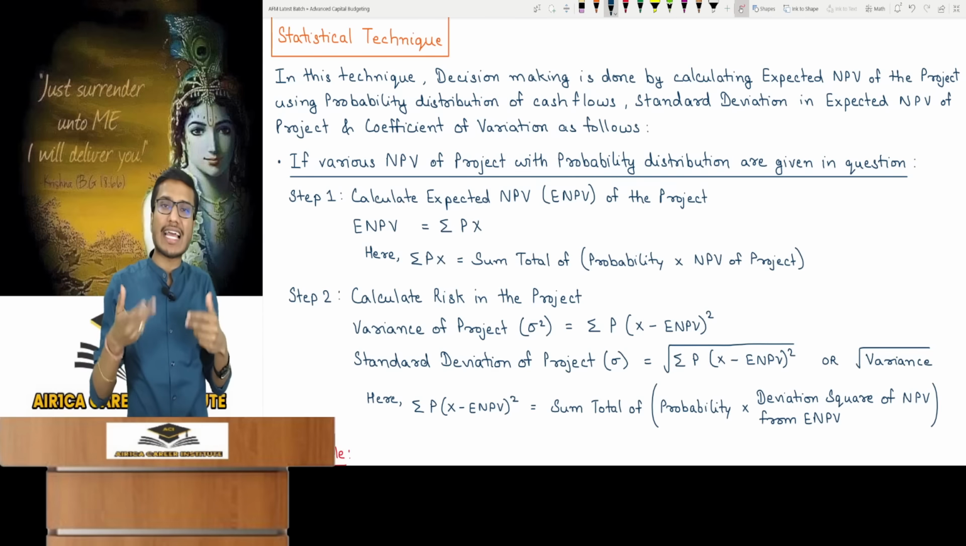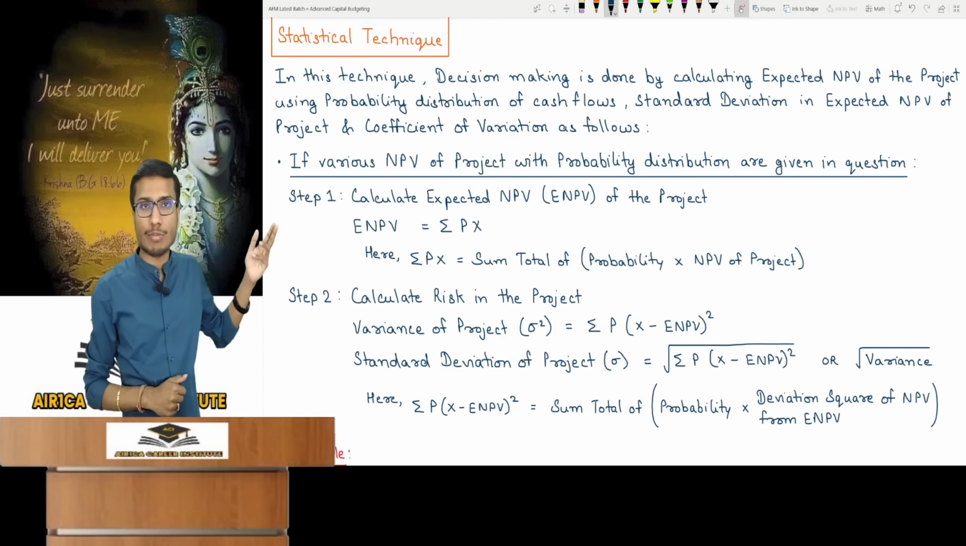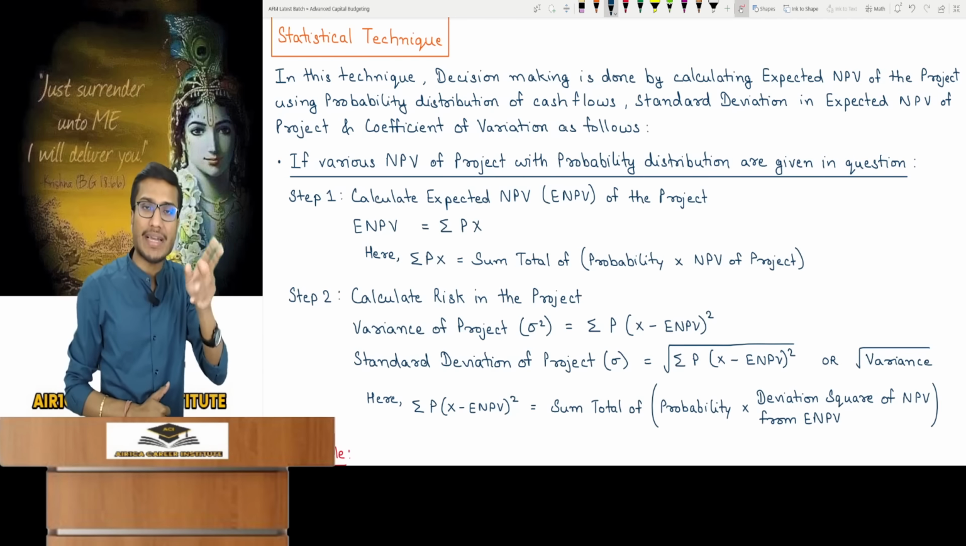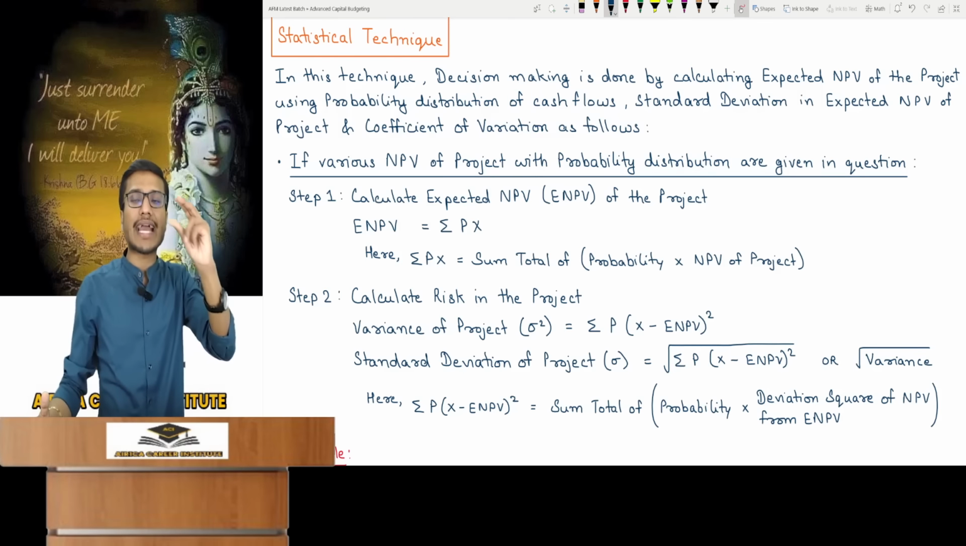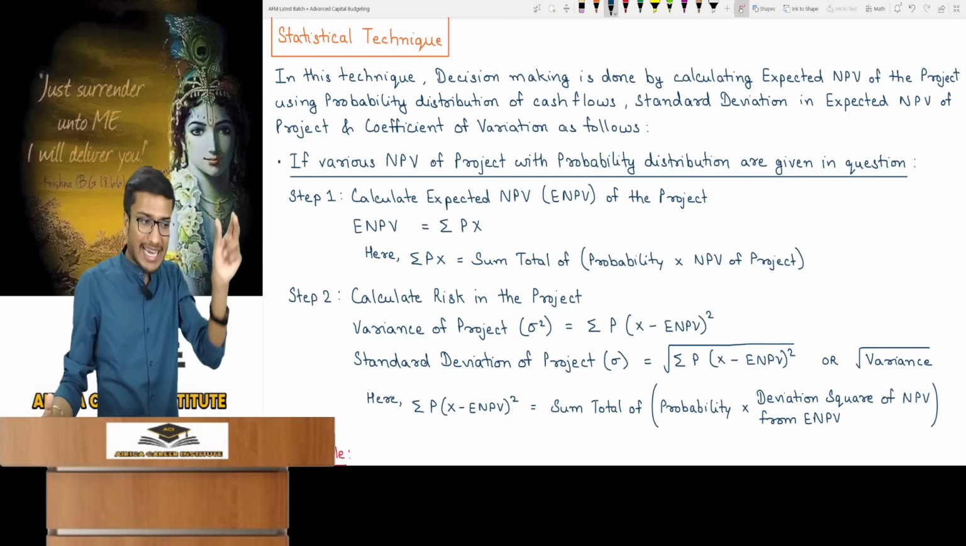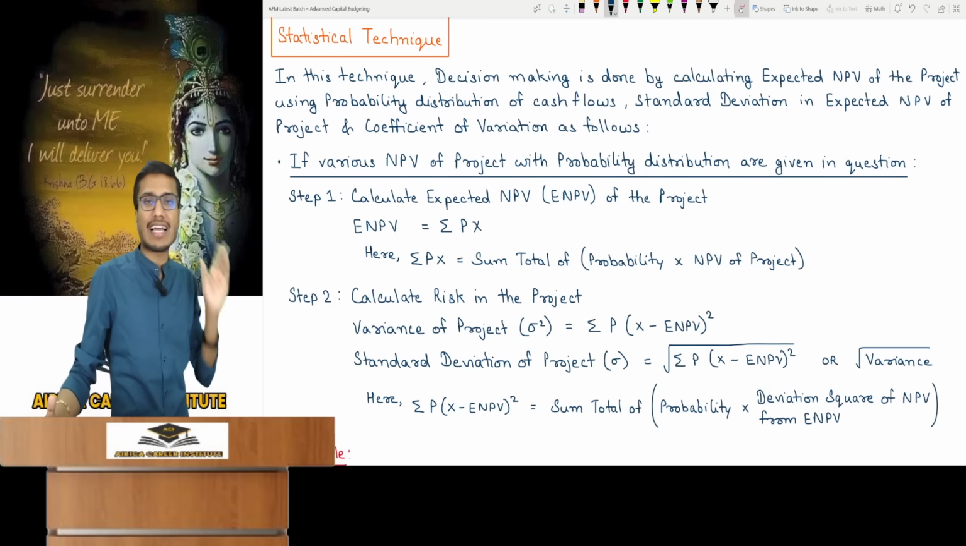How do we get it? By summation PX. This sign is called summation, as in portfolio: PX. P means probability and X means, what are we calling X? Here, X refers to our NPV, wherein there are various NPVs for the project, the different NPVs.